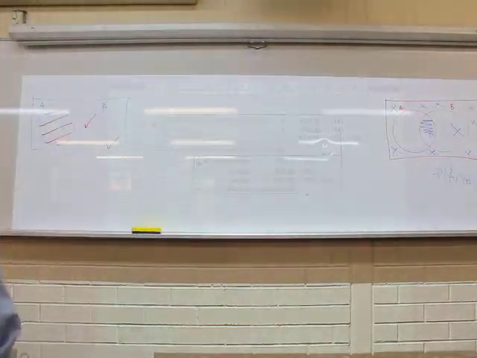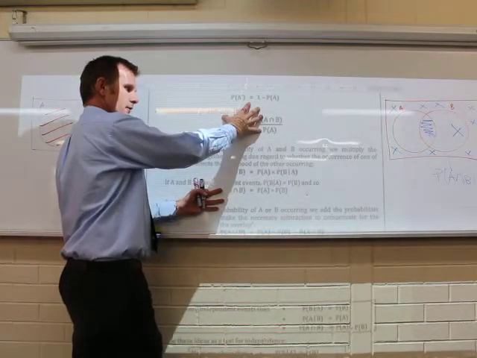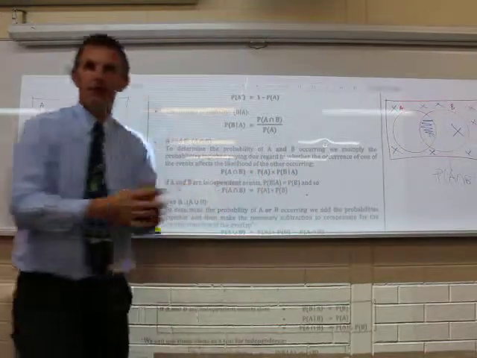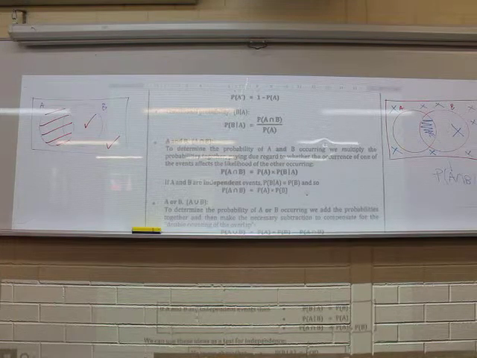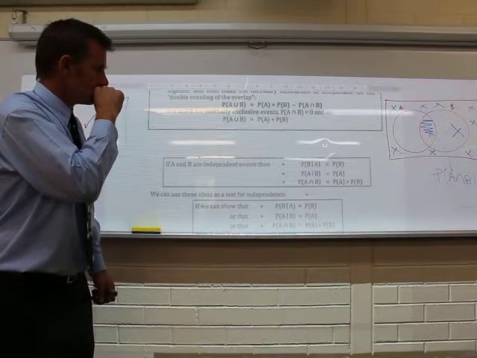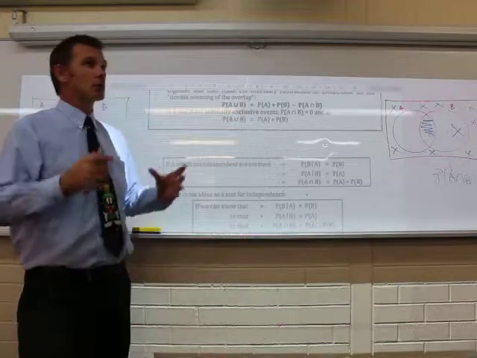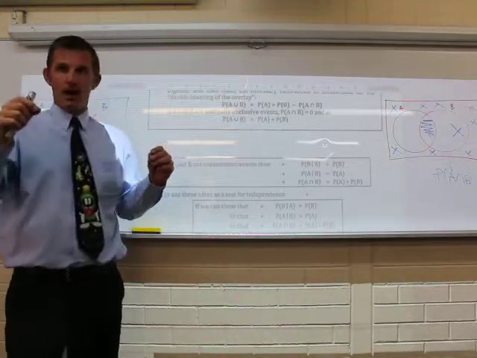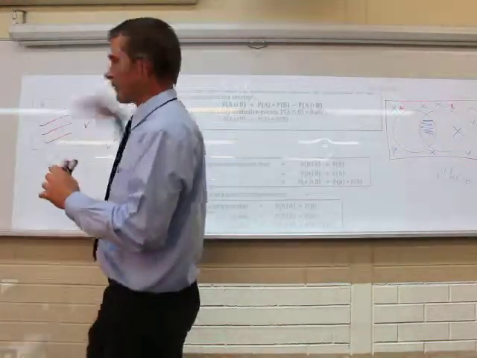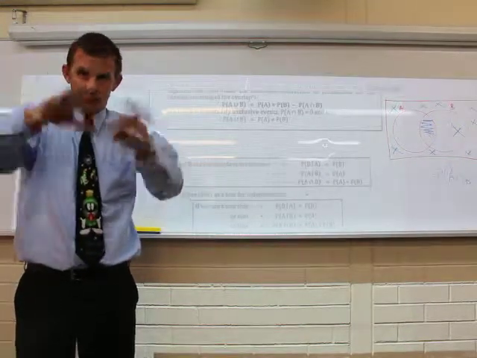Let me flick back up. That one is this one right here, which was the rearrangement of this, and then making an adjustment to just be the probability of B. Question: if it was the probability of B given A, and they were mutually exclusive, would it just be 0? Yes, correct. As soon as you say given A, you're only looking in that circle of A, and B never occurs in there, does it? So you're right, it would be 0.